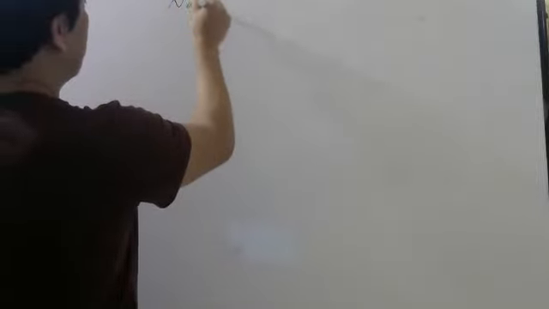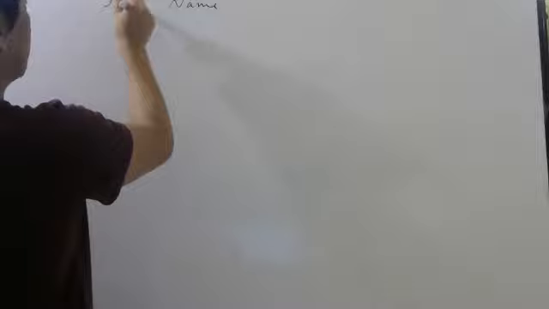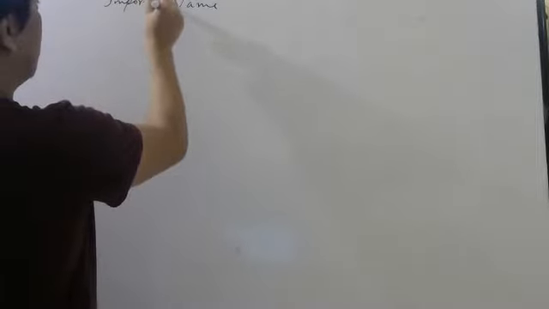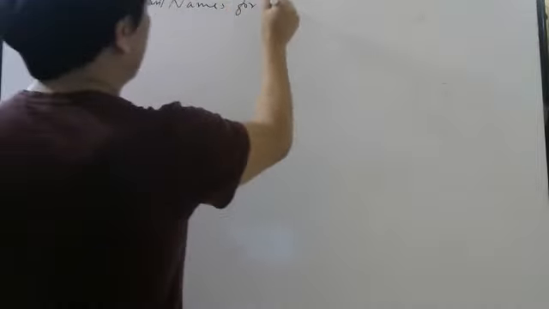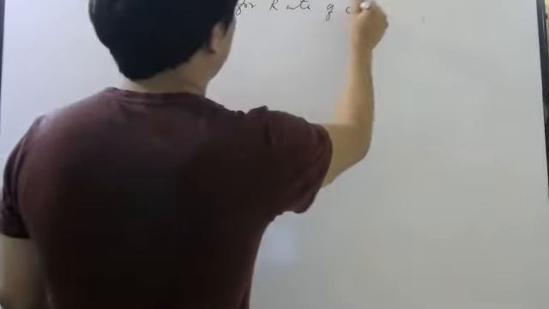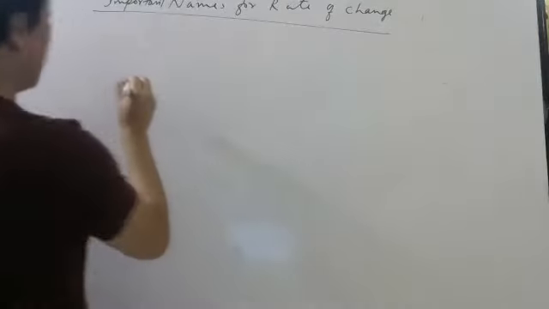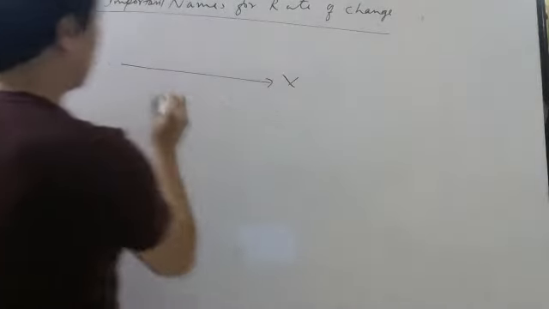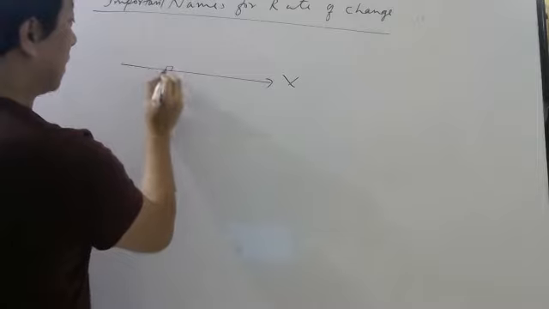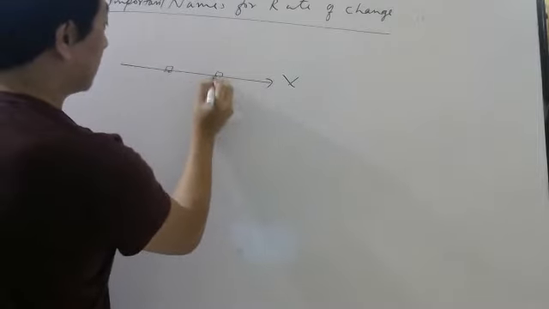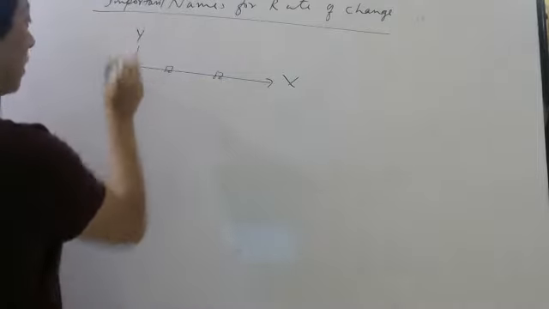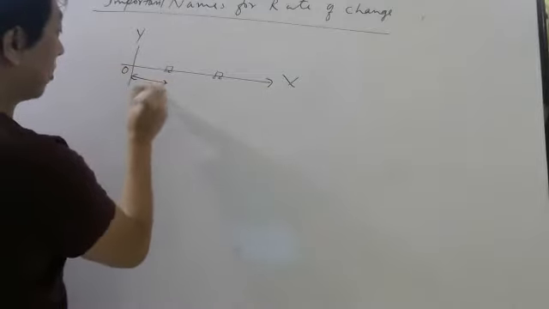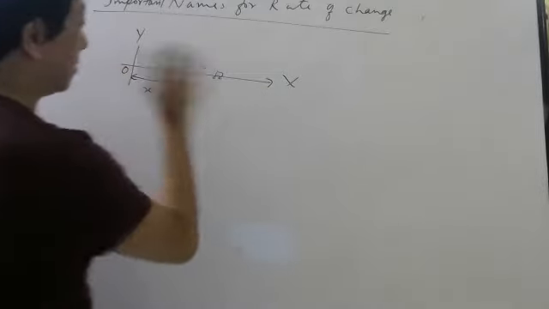So tell me now some few important names for rate of change. Suppose there is an x-axis and a car is moving along the x-axis. This is your y-axis, this is the origin, this is the x-coordinate. After some time it goes there.